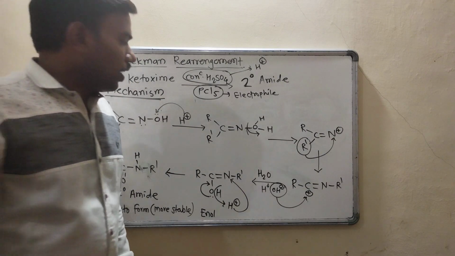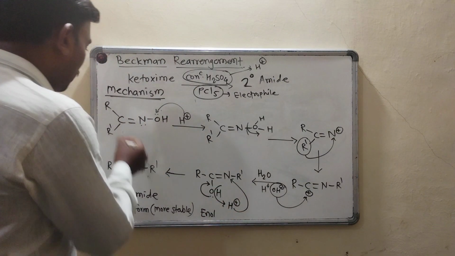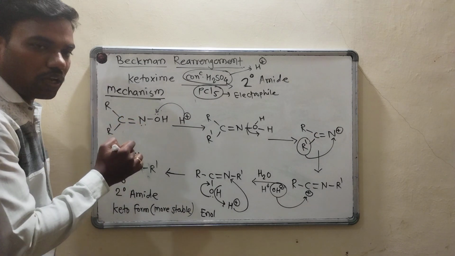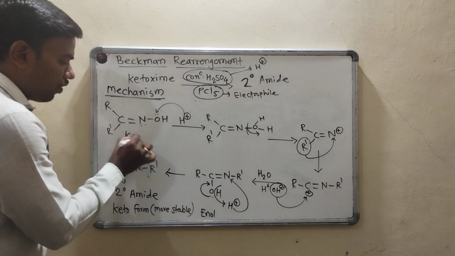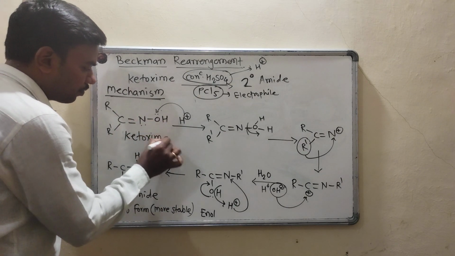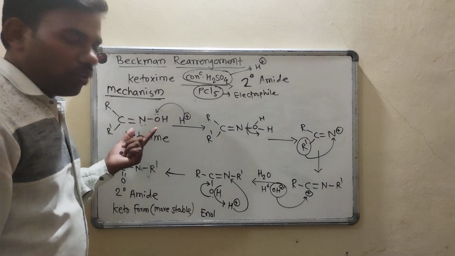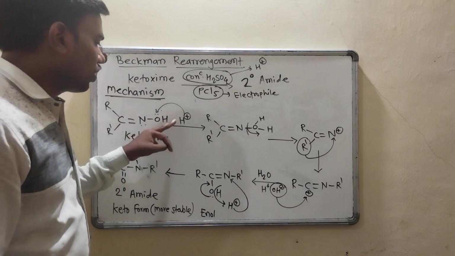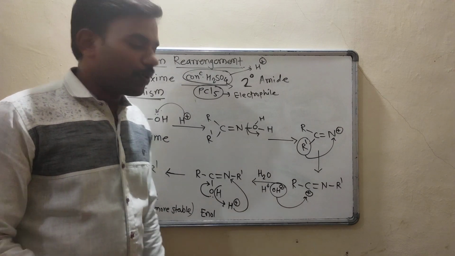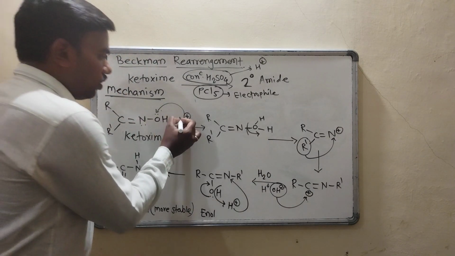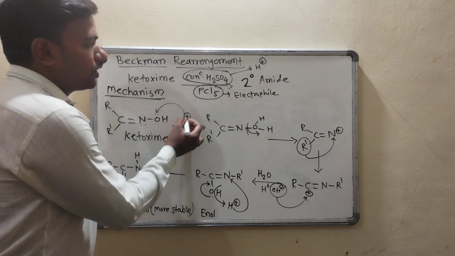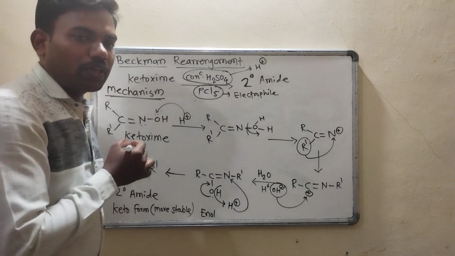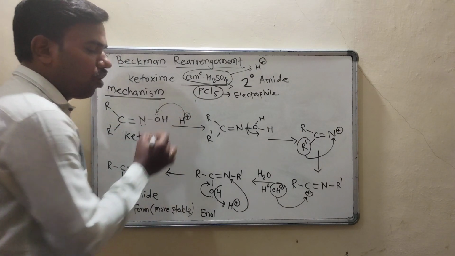So in the mechanism we will take a ketoxime, structure of ketoxime R C R dash C double bond N OH. So this is our ketoxime. You can see here there is a lone pair of electrons on nitrogen and also a lone pair of electrons on oxygen. So the hydrogen which is coming from concentrated H2SO4, that H plus will go towards this oxygen.